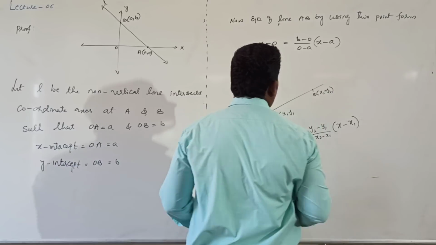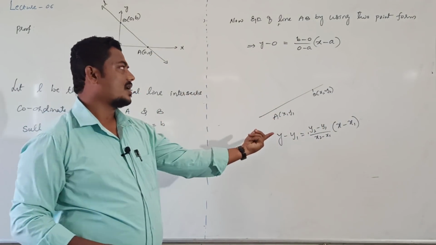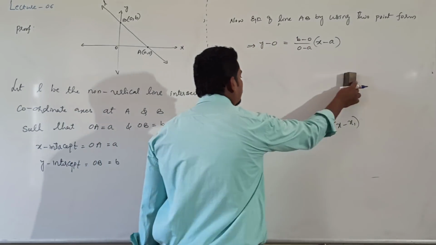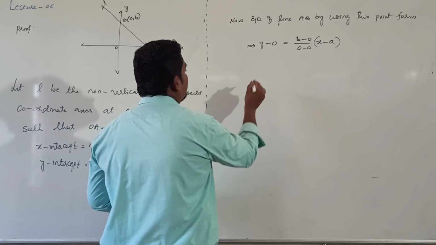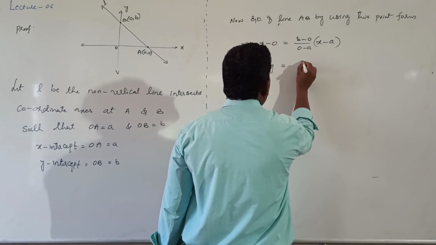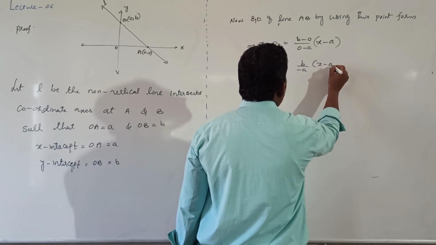This is just the equation of AB by using the 2-point form. After that, just simplification. Then y is equal to b divided by minus a into x minus a.